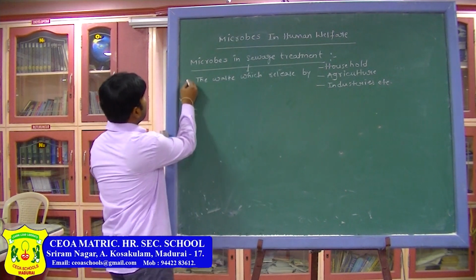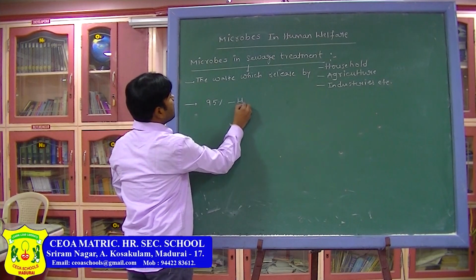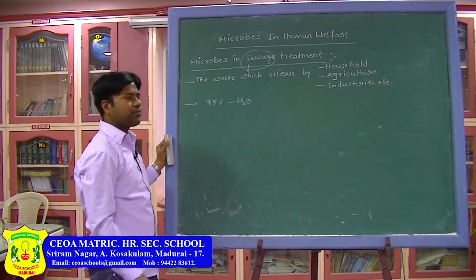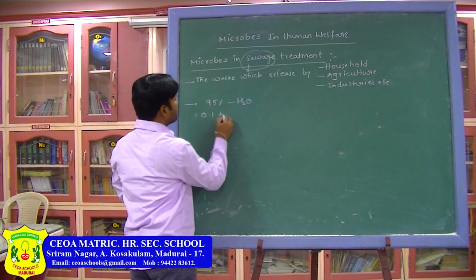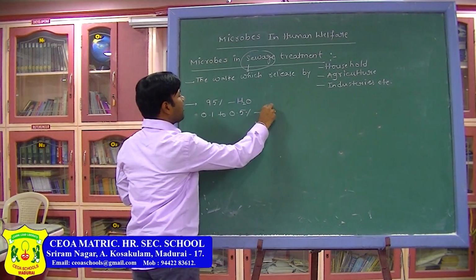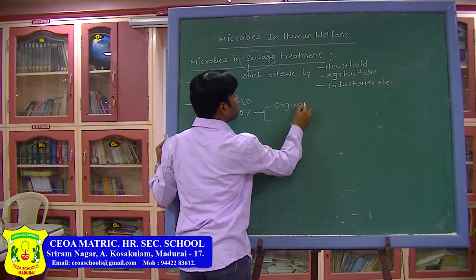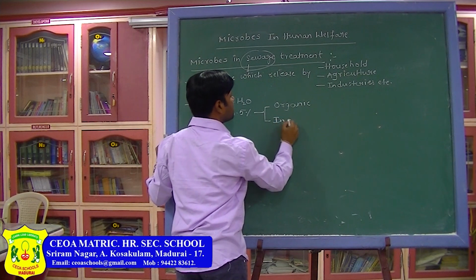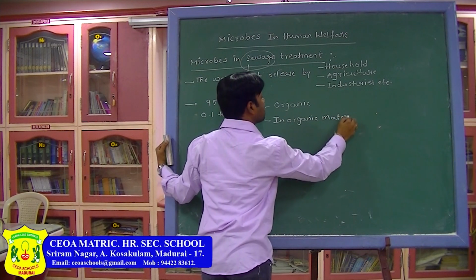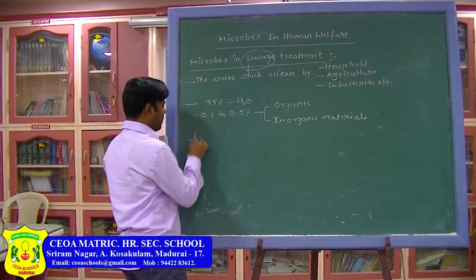In the sewage, almost 95% of the water is present, and 0.1 to 0.5% is organic and inorganic materials. Organic and inorganic materials are present.